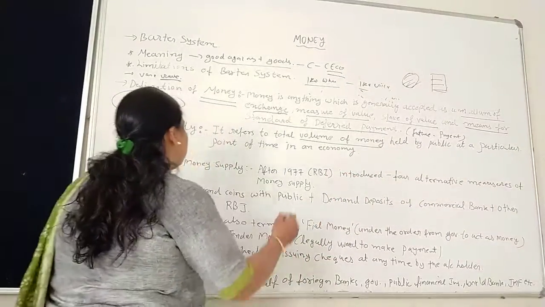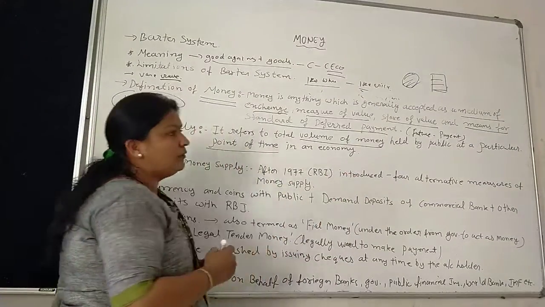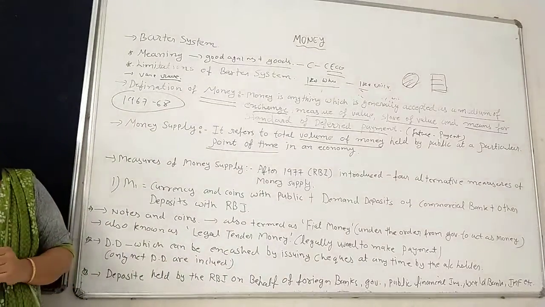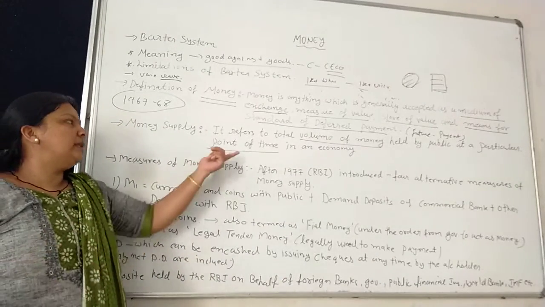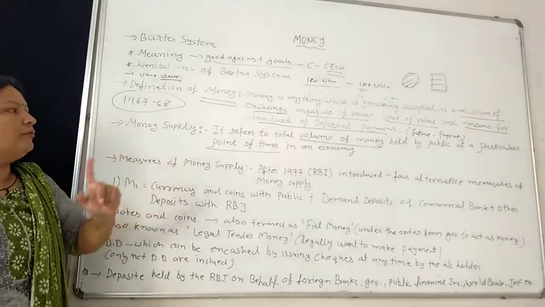The particular point of time is a very important concept, because money supply is calculated in the economy every year.